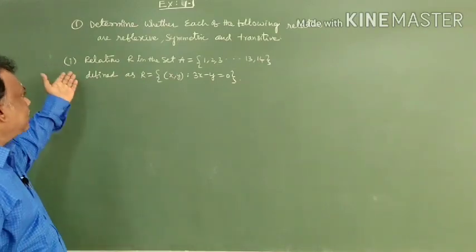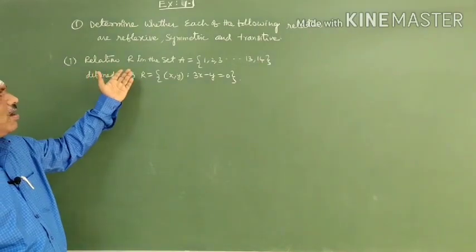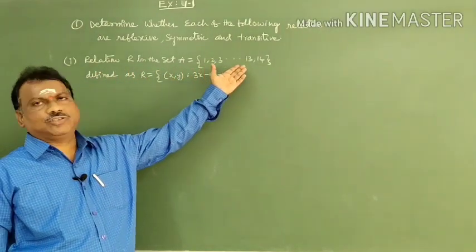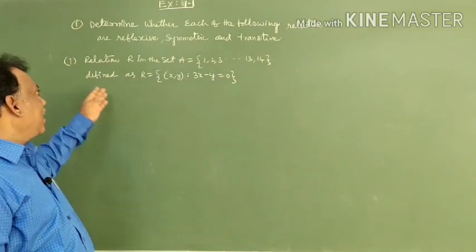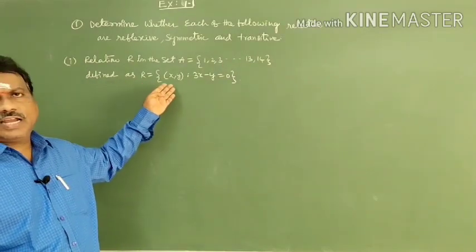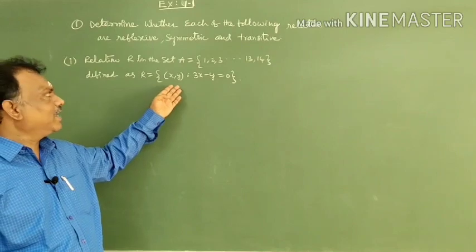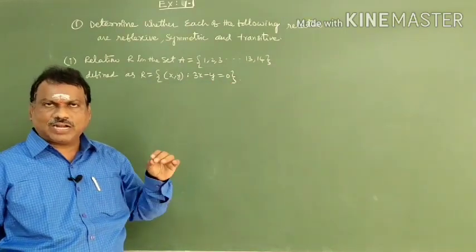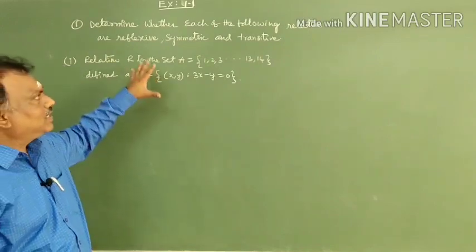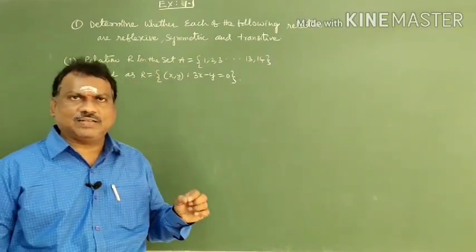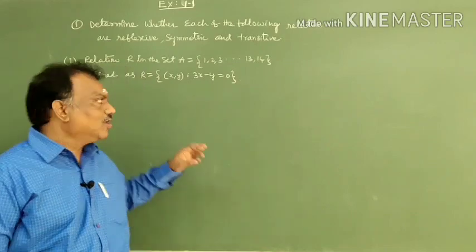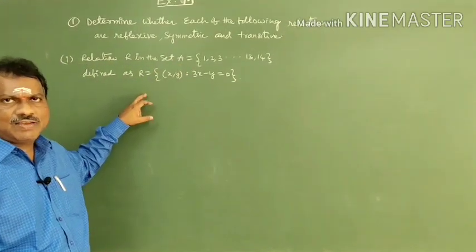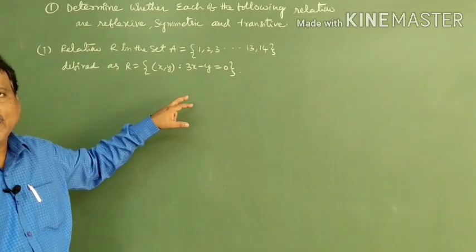The first subdivision is relation R in the set A equal to the set of 1, 2, 3 and so on up to 13, 14, defined as the set of ordered pairs x comma y such that 3x minus y is equal to 0. First you have to understand the problem. They will give a particular set, and the relation is on that set, with a condition between x and y.